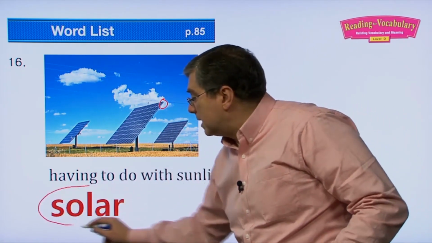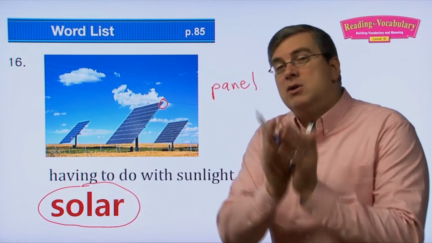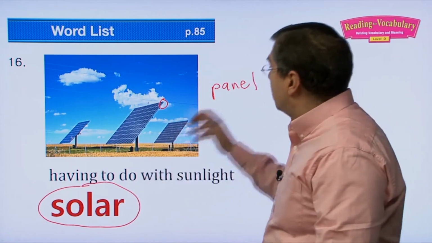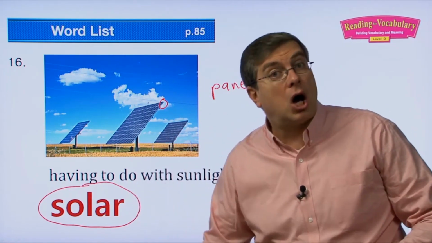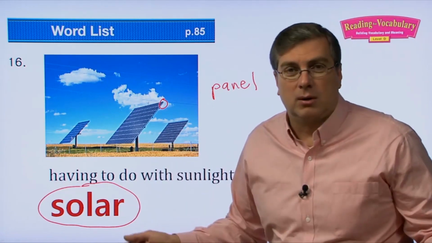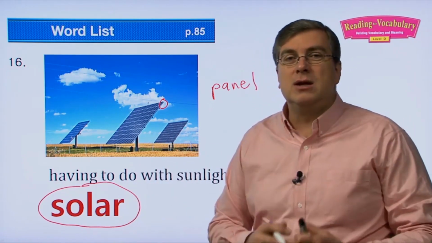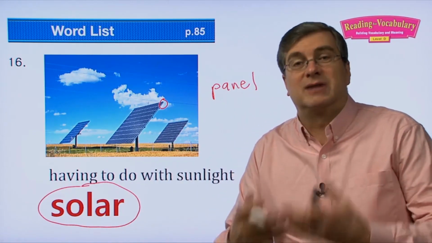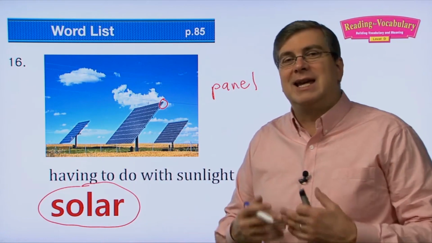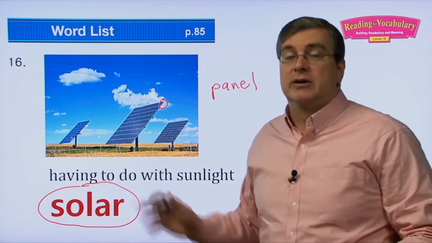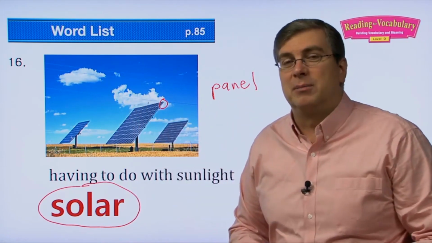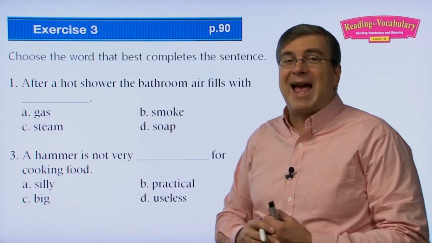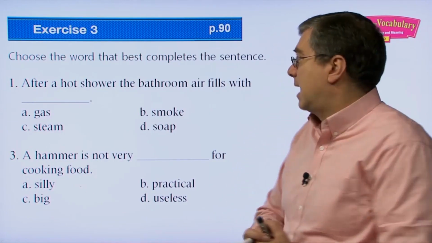But this word here is an adjective, and we use that word in front of anything that uses sunlight. Solar panel, solar car, solar whatever, okay? This is an adjective that we use in front of nouns to describe that they have to do with sunlight, or usually nowadays that they get their energy from the sun. Solar panel gets its energy from the sun, from sunlight. Okay, those are our words. Let's go over the exercises for that vocabulary.